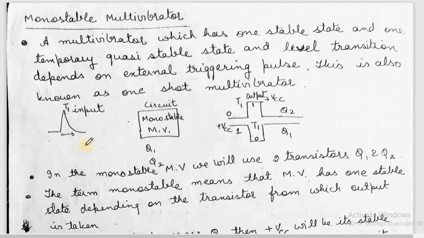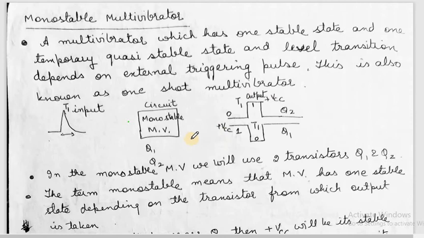If a triggering input is applied to the multivibrator, then if its initial state is 0, it switches to 1, and then after a certain interval of time it again switches back to 0 state. If the initial condition is 1, then on triggering its state changes to 0, and after a certain interval it again switches back to 1 state. So one state of the monostable multivibrator always remains stable.